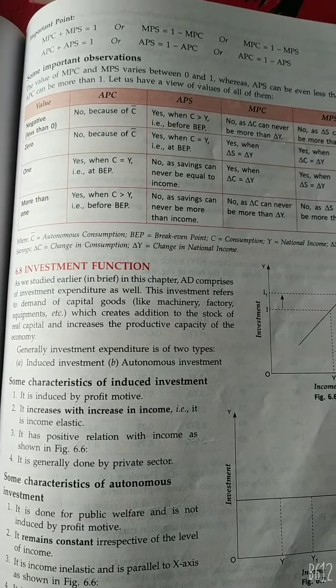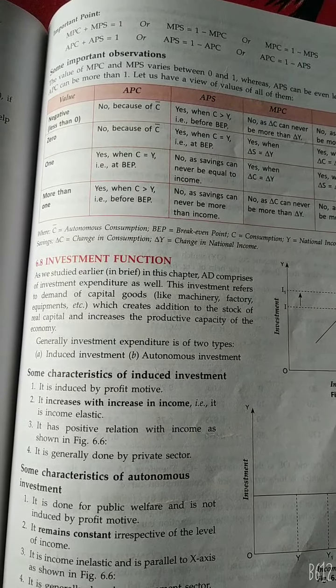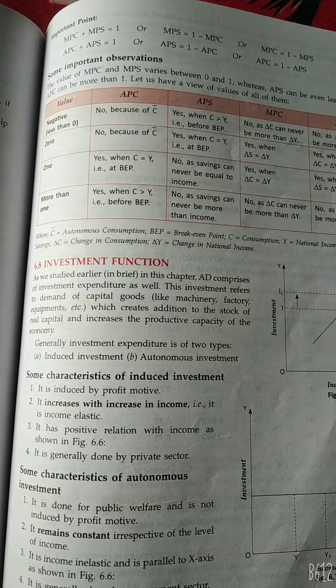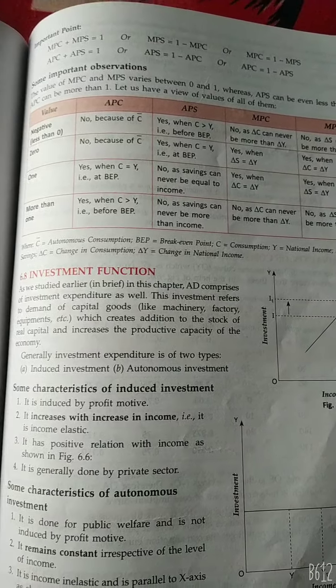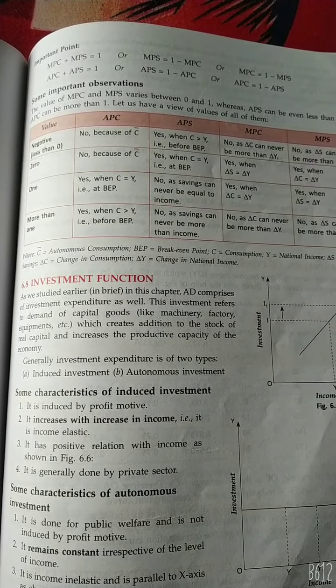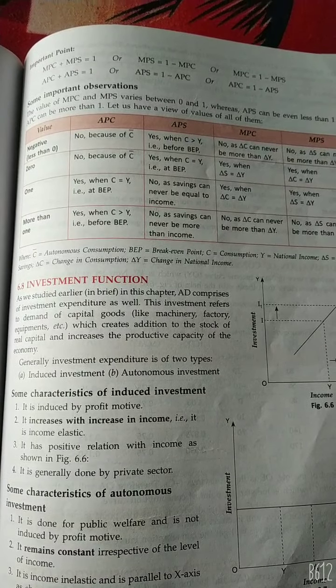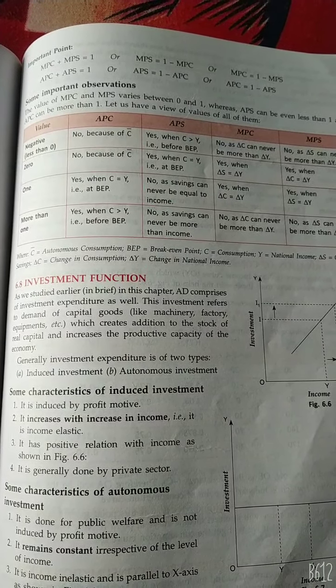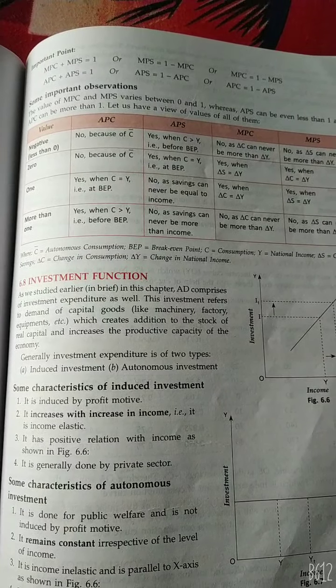Jai Hind students, today we are going to discuss another topic in the chapter Income Determination, that is the investment function. As we studied earlier, AD comprises investment expenditure as well. Investment refers to demand for capital which creates an addition to the stock of real capital and increases the productive capacity of the economy. Generally, investment expenditure is of two types: induced investment and autonomous investment.